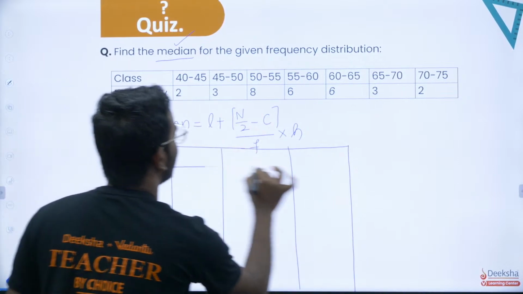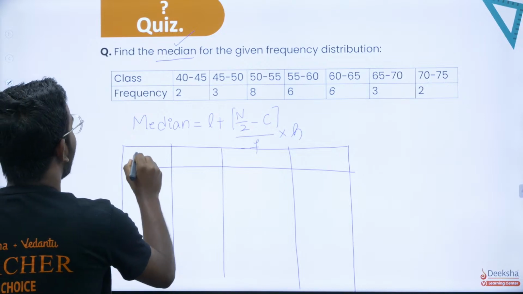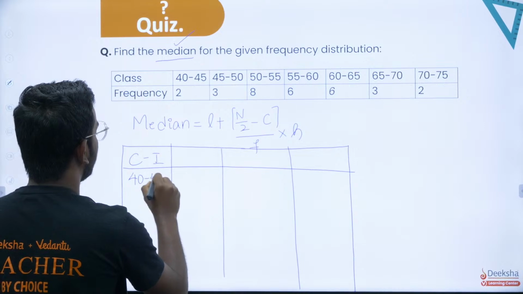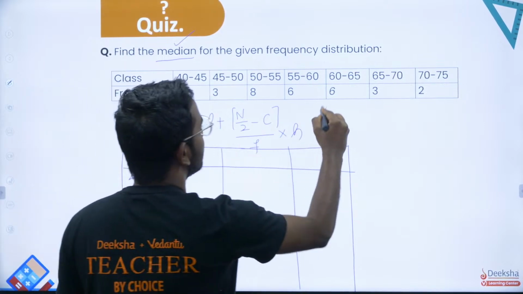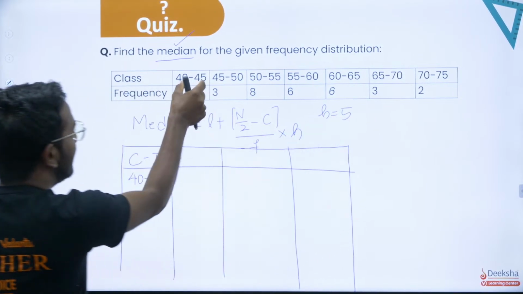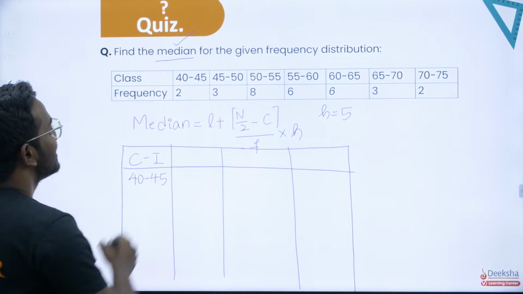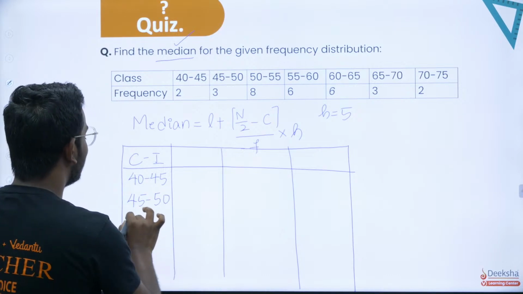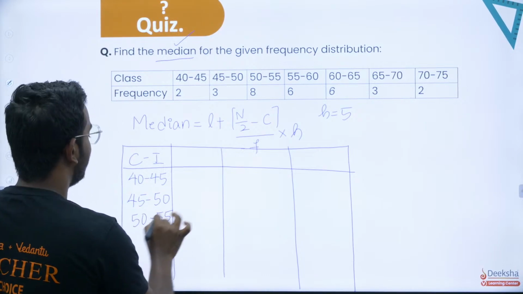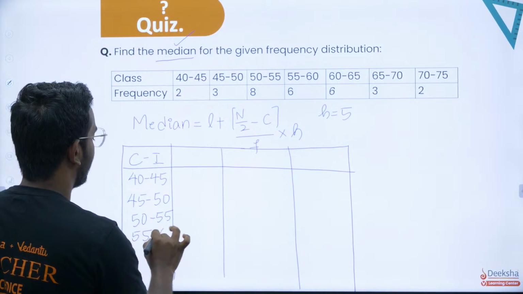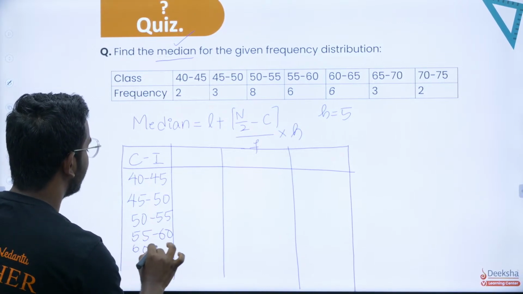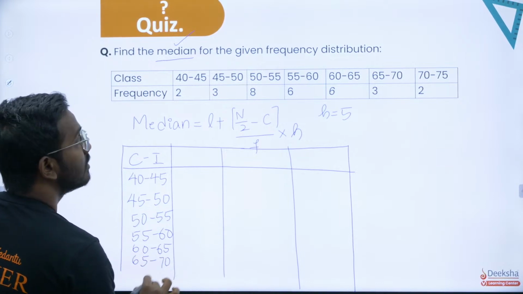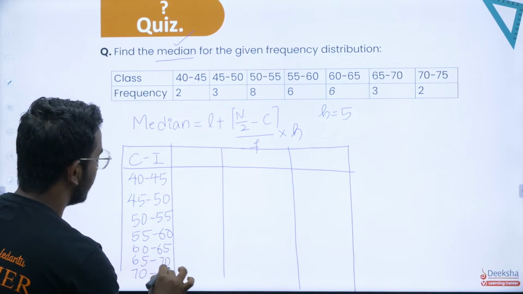Starting with the class intervals: 40 to 45. So what is H here? H is clearly 5 because the interval size is 5. Next 45 to 50, 50 to 55, 55 to 60, 60 to 65, 65 to 70, 70 to 75. So we'll have to take all these things now.